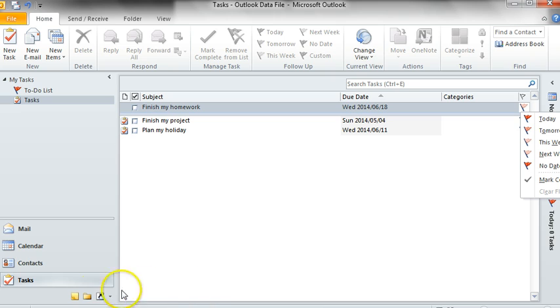There are many other features available for Microsoft Outlook, but these are the ones that we are going to focus on now.